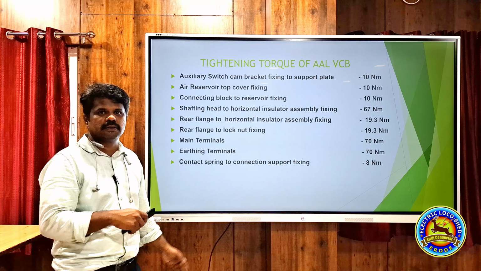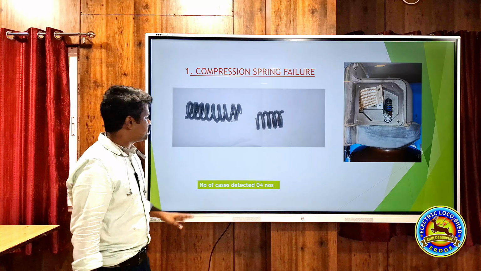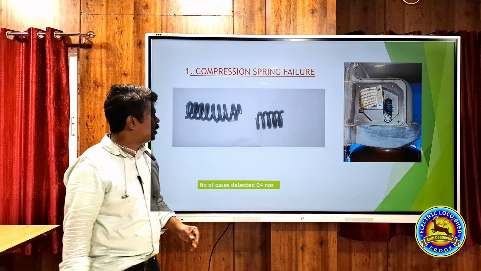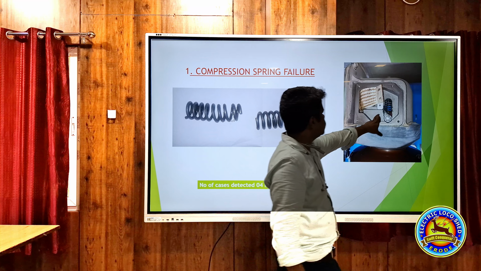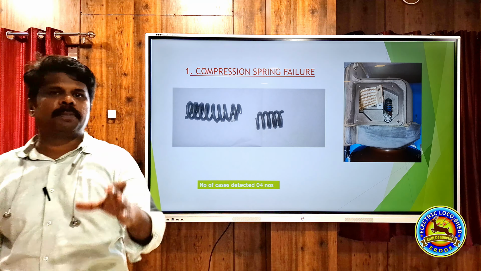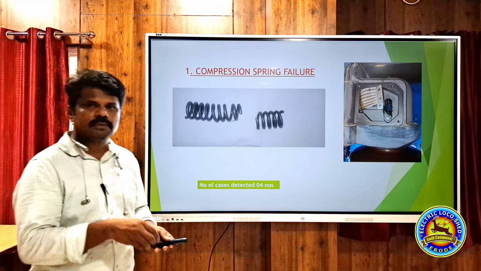The most common failure we are facing is compression spring failure. Till now we have detected 4 cases. In this one, there is one spring available. This is the compression spring. Its actual purpose is to open the VCB during opening time. It is this spring that ensures the opening of the VCB.